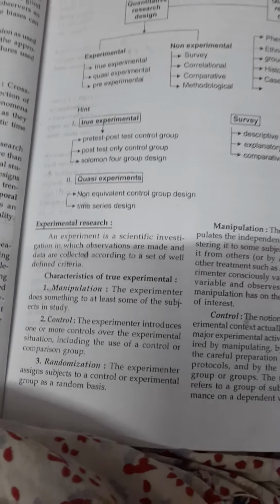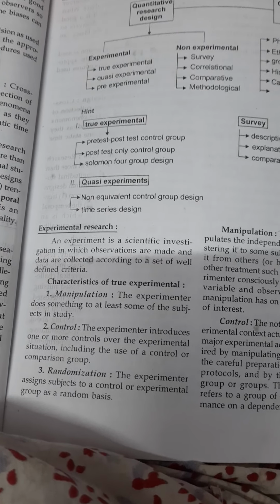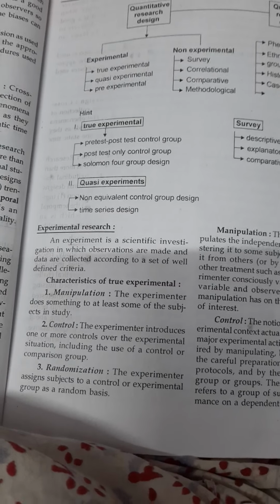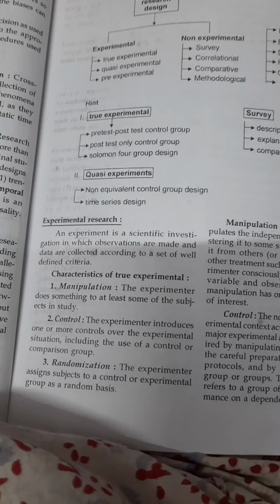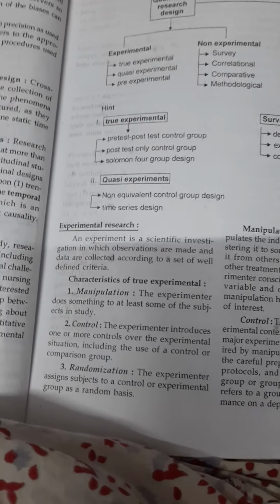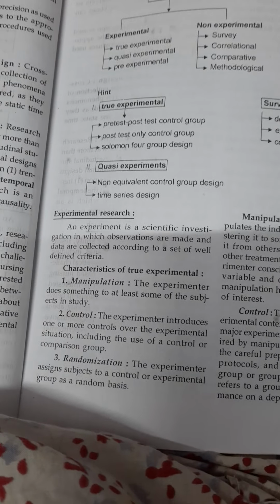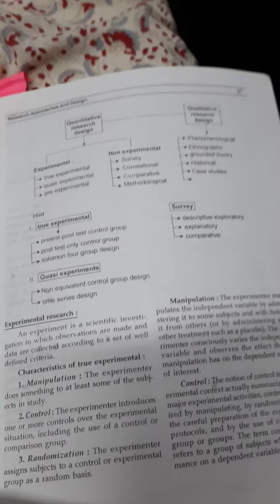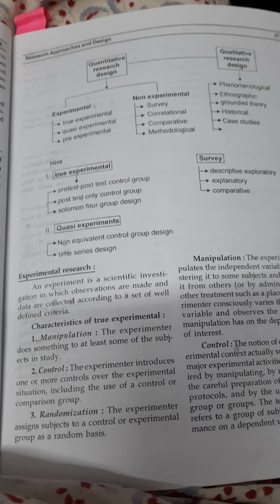So till now I hope you have understood some of the definitions: what you mean by research design, what the characteristics of a good design are, the time dimensions and the qualitative research approach. Hope you are understanding. Next class I will take experimental design and the characteristics of true experimental. Hope you have understood. Go through the study, take down the notes, read properly and study well. Okay, understood?